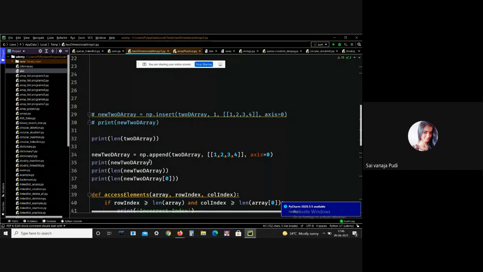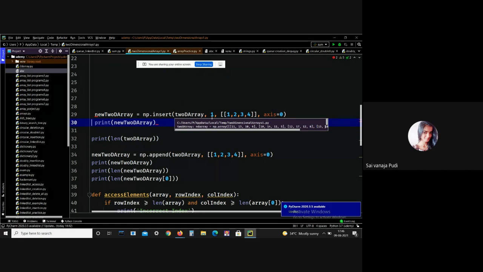Here I just want to perform the insertion operation. This is how we can perform the insertion operation on 2D arrays, using the insert method. Here np.insert of, I am mentioning my array, and I just want to add elements to the 2D array at index 1. I want to add the elements 1 2 3 4.